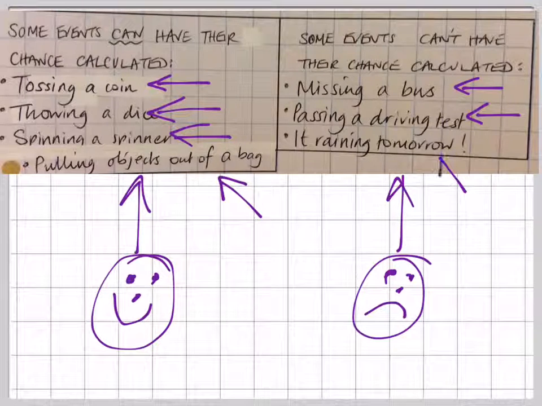And the last one, the probability of it raining tomorrow. The weather forecasters make their predictions, and lots of people say that if you live in Cornwall, there's a 100% chance of it raining tomorrow, but it's something that you cannot quantify with certainty.